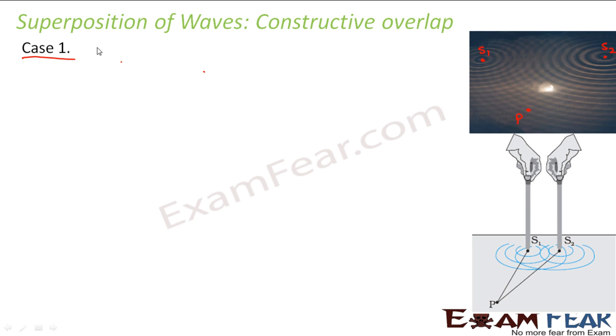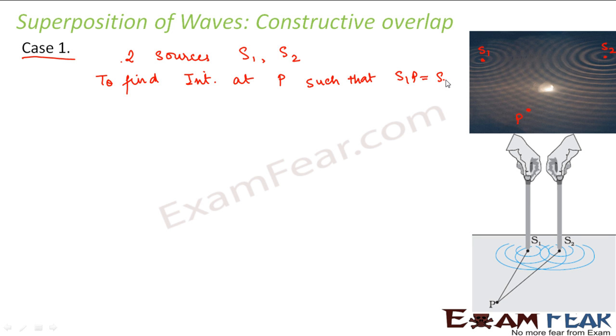That means in the problem it is given that we have two sources, S1, S2. We want to find intensity at point P such that S1P is equal to S2P. So we have selected one point P which is at equal distance from both the sources, and we want to find out the intensity at point P due to the light waves emitted from the two sources S1 and S2, right? So how do we do this?